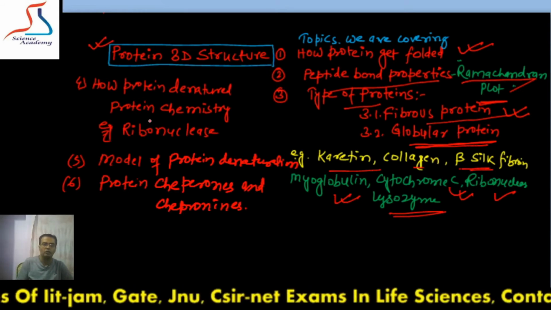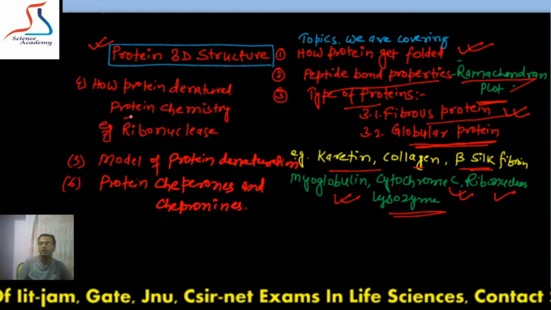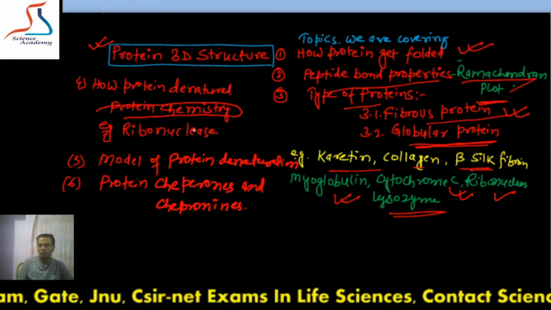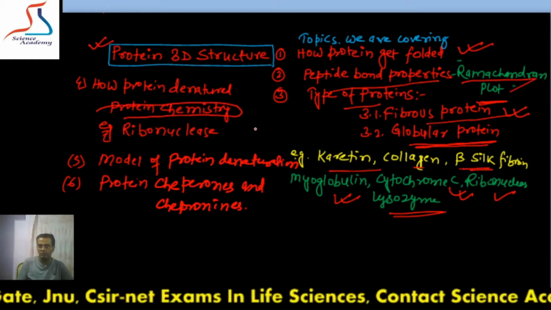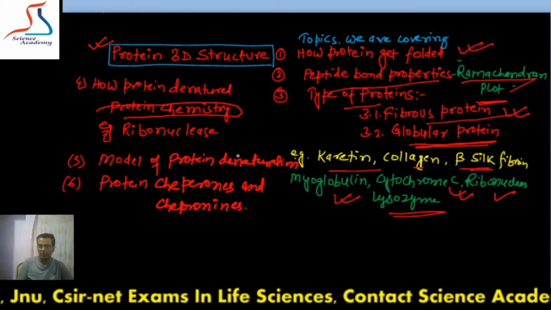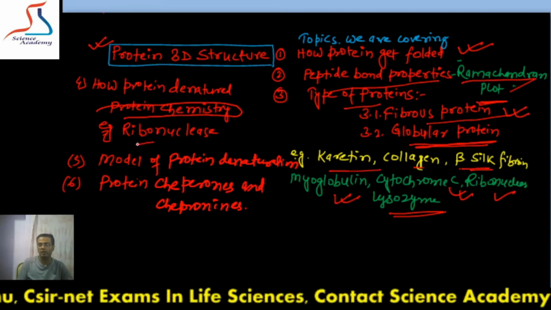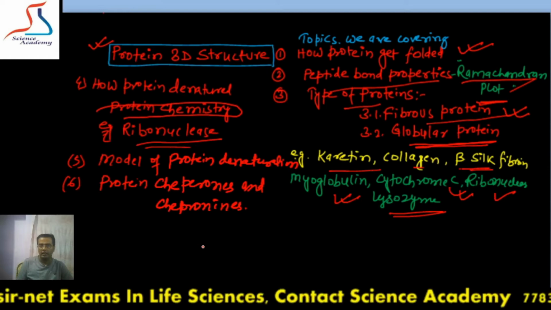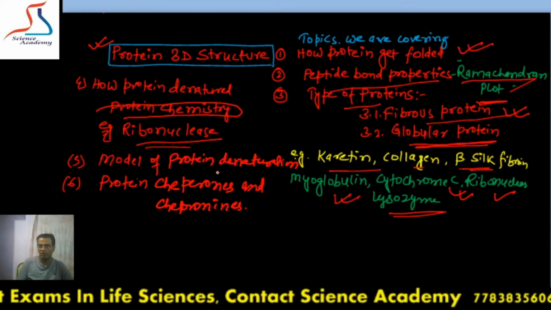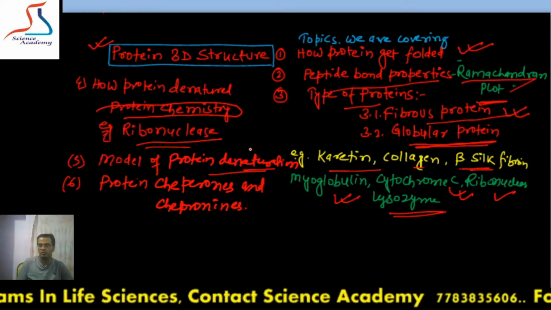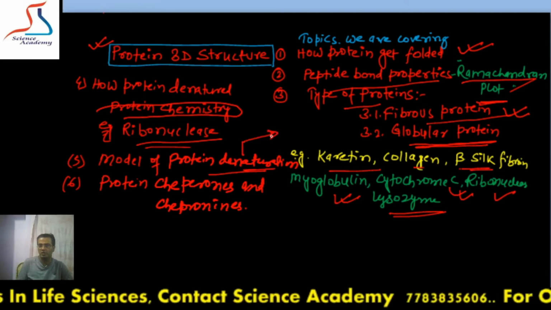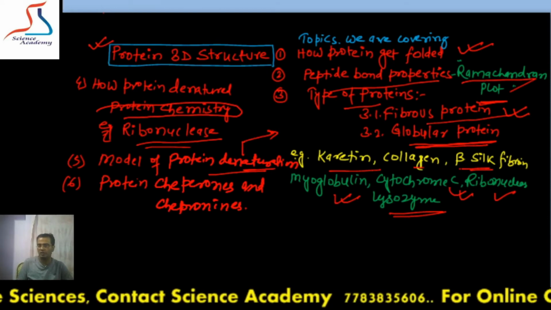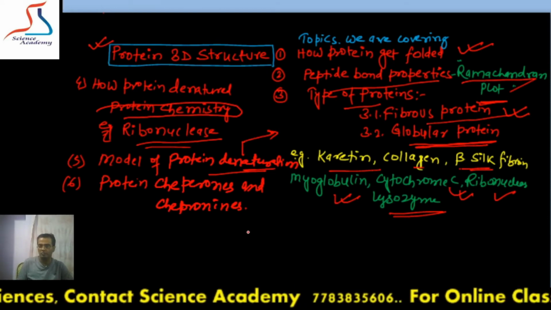After that you have to study protein chemistry. What is protein chemistry, how it gets denatured, what is the Tm value and graph of denaturation, using the reference from the ribonuclease enzyme. The next topic you have to study in this chapter is models of protein denaturation. This is also going to come in the entrance examination. There are 2 different models. One is the molten globule model and another is the sequential model. So you have to study both of these.